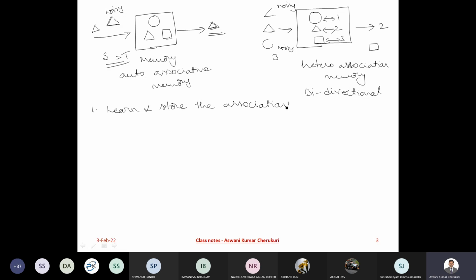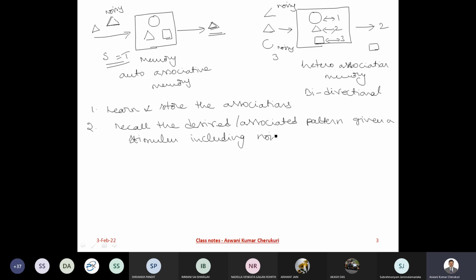Number two, recall the desired or associated pattern given a stimulus, including noisy stimulus. Okay, is that clear?